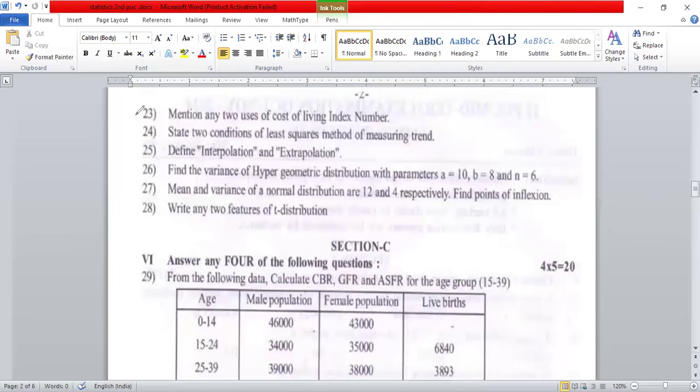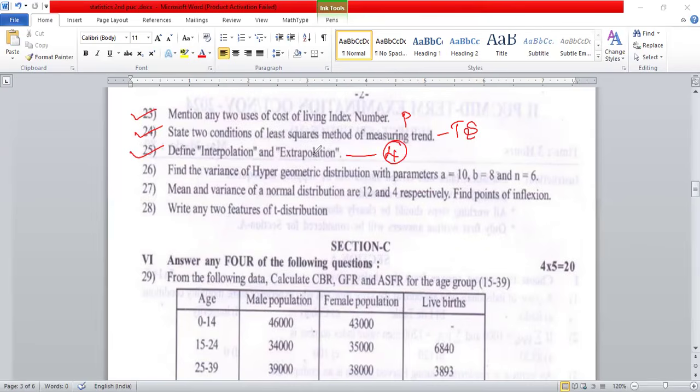Now, question number 23. I told you already, one practical question, one theory question. Come to the 24th one. So there is a time series one. All the definition, example, upward trend, downward trend, and what are the causes, what are the duration, and what are the example, what is secular trend, seasonal variation, and irregular variation, cyclical variation, or what are the stages of business cycle. So these are the questions that might come. Question number 25. So just 4 questions are the theory. So you're able to study and come.